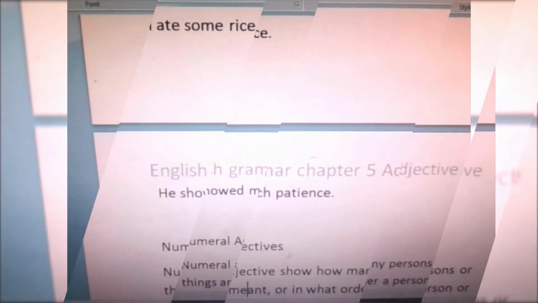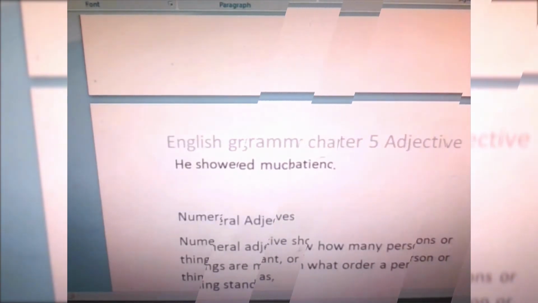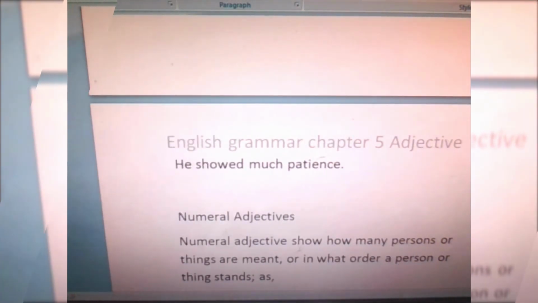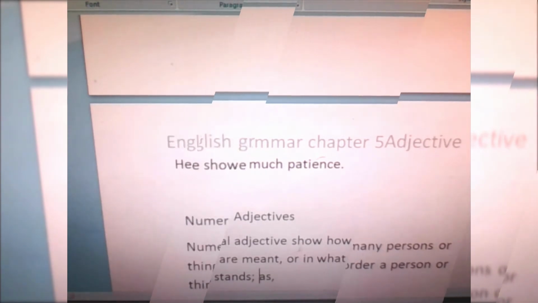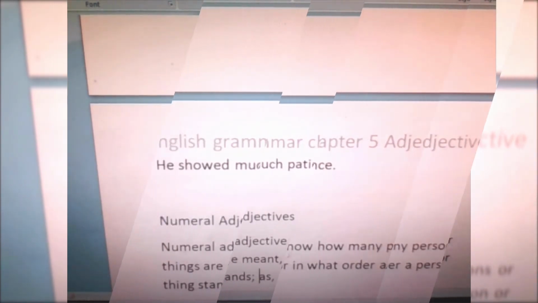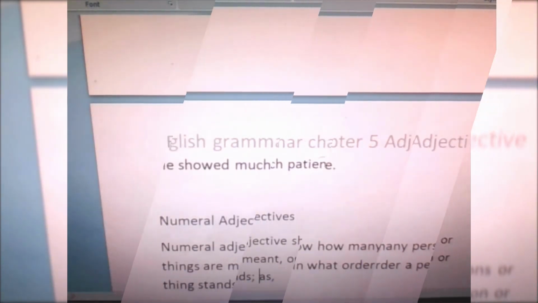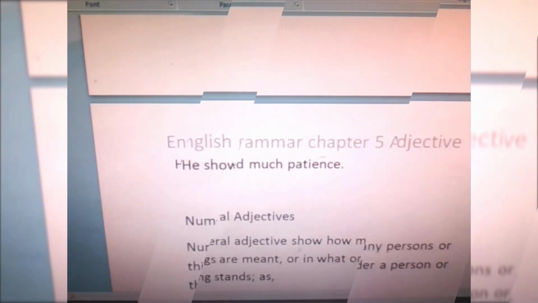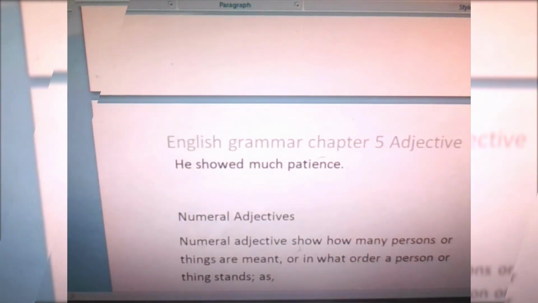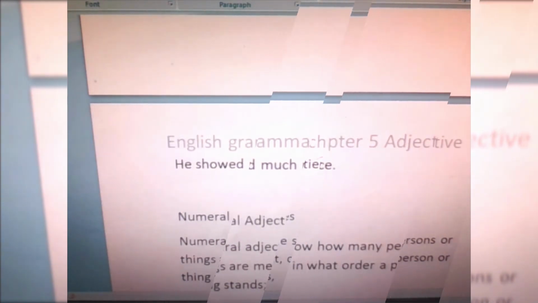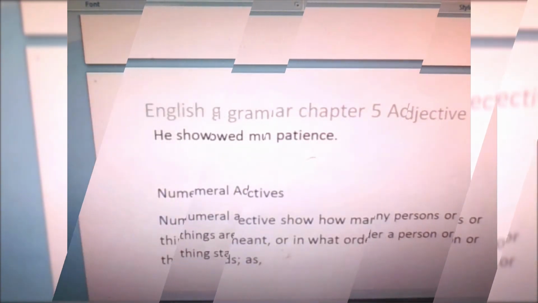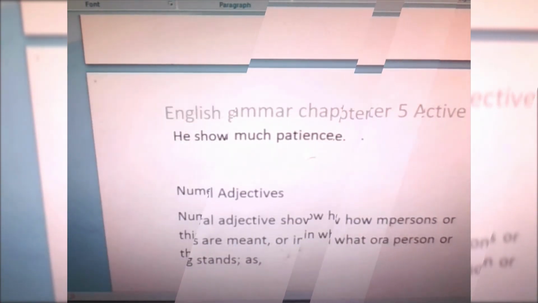Next, numeral adjectives. Numeral adjectives or adjectives of number show how many persons or things are meant, or in what order a person or thing stands. As, the hand has 5 fingers.